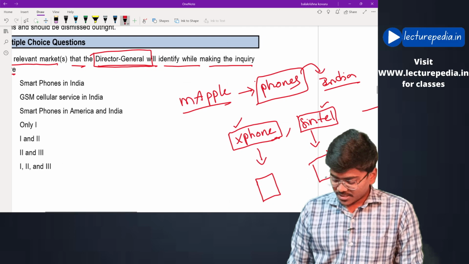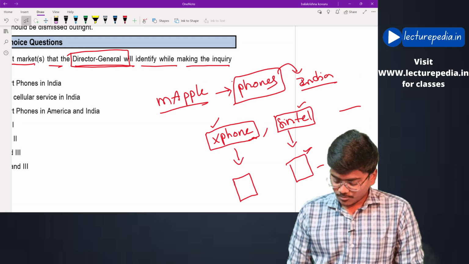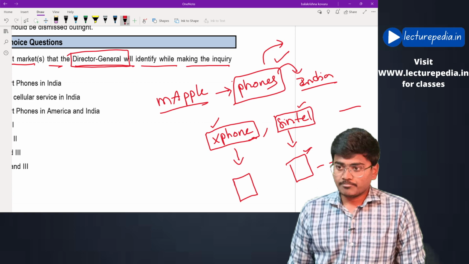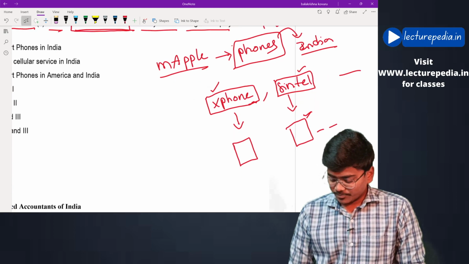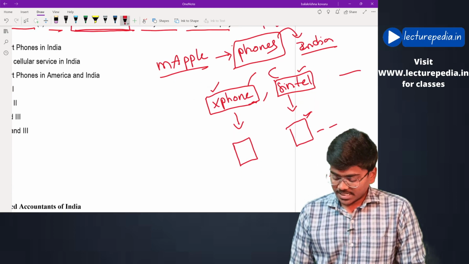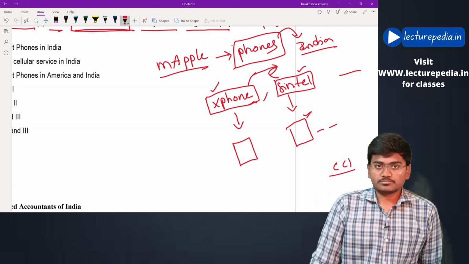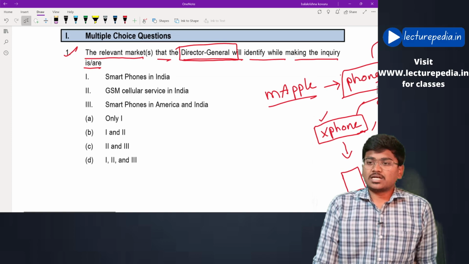Basically, first of all, the product involved here is a mobile phone. Therefore, the mobile phone market in India, and the SIM card, therefore the telecom market in India. These are the two relevant markets that the Director General will consider.